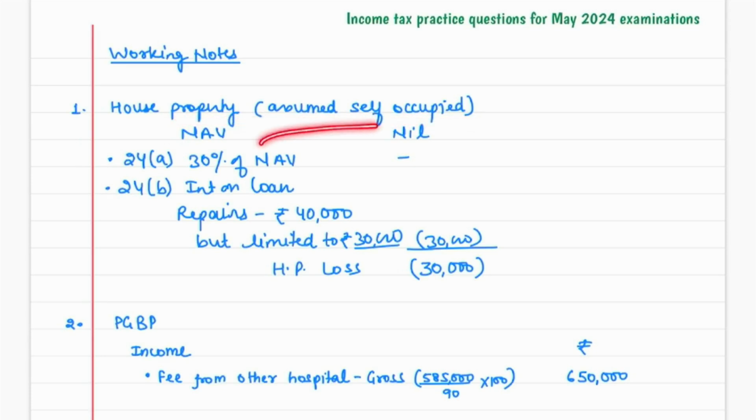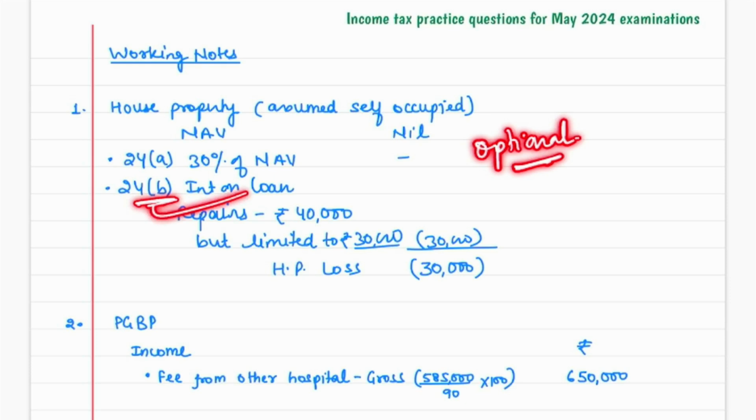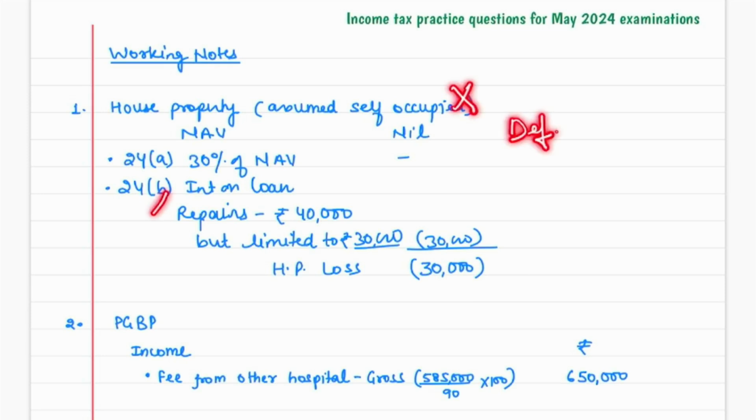So NAV would be nil, 24A deduction, standard deduction, 30% of NAV, of course, would be nil. But yes, 24B deduction would be available, interest on loan. Here, how much interest on loan are we paying? 40,000 rupees is the interest on loan, but that is for repairs purpose. If the assessee is following the optional tax regime, then only can we give 24B deduction in respect of self-occupied property. If the assessee were following the default tax regime, 24B is not available for self-occupied property. 24B is available only for let out or deemed let out property in the default tax regime.